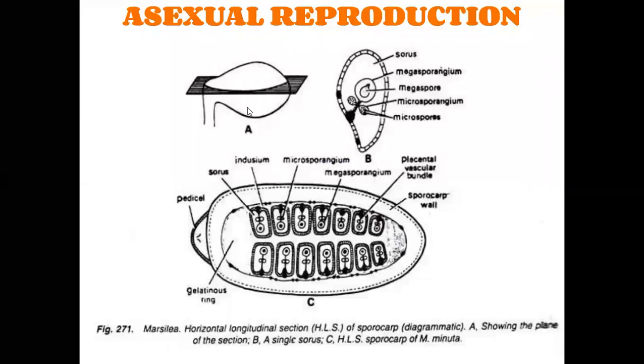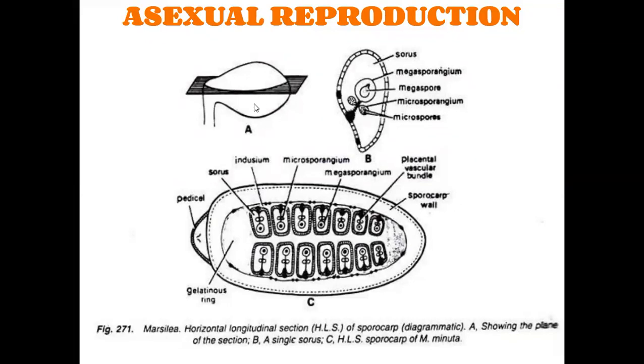They are developed on the sporophyte. They are attached on the lower part of the pedicel. They look like a fruit-like structure.